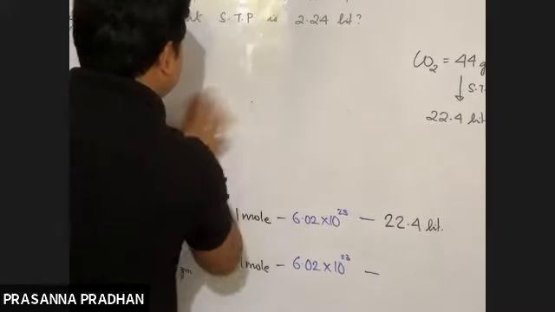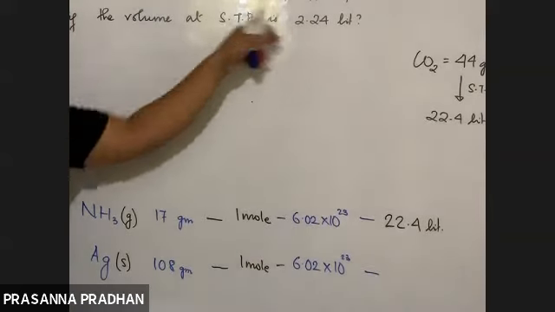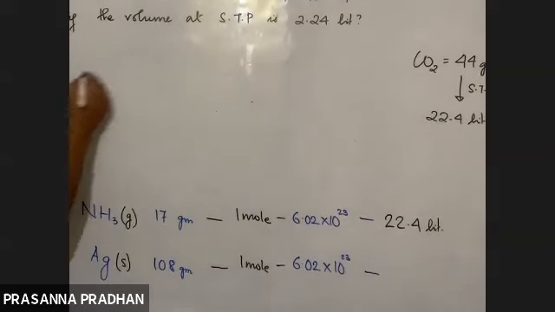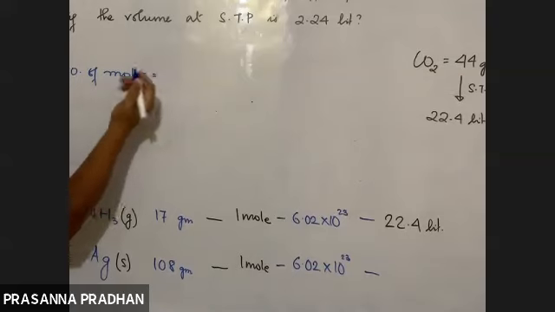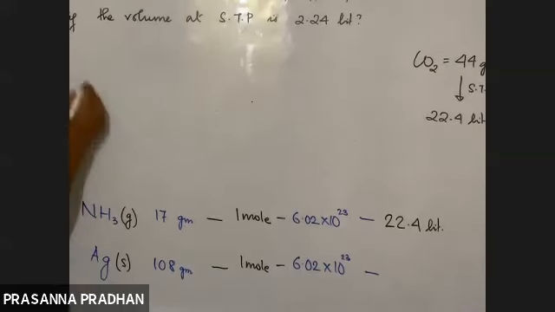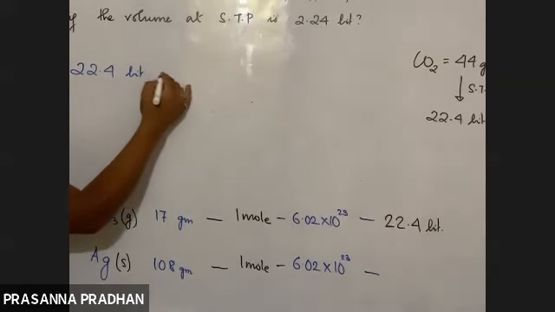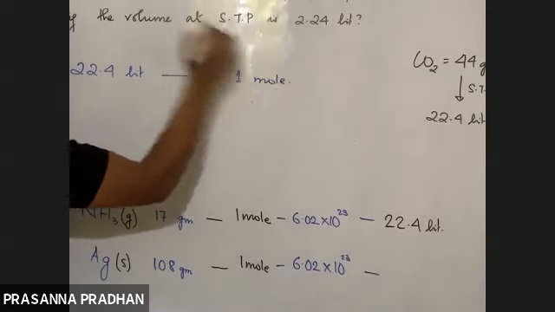So what are we supposed to do out here? You are supposed to calculate the molar mass of a gaseous compound which occupies a volume of 2.24 liters at STP. Now let us find out the number of moles first. What was the formula for calculating it? If you don't remember the formula, we can say 22.4 liter at STP is equal to how many mole? Is equal to 1 mole at STP.